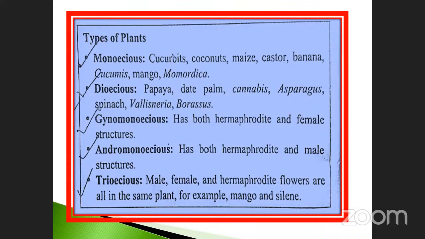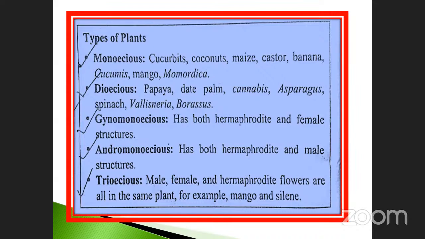Just note it down 100 times. It is very, very important because so many times they are asked in this type of chapter. Monoecious: Cucurbita is very, very important. Castor, and also Cucumis and mango. These are all considered monoecious.